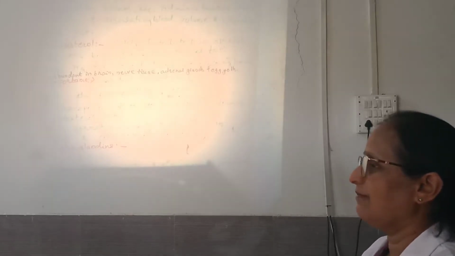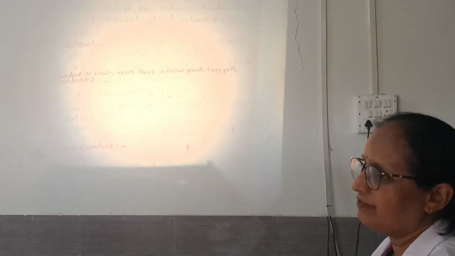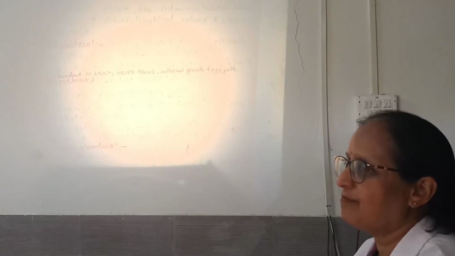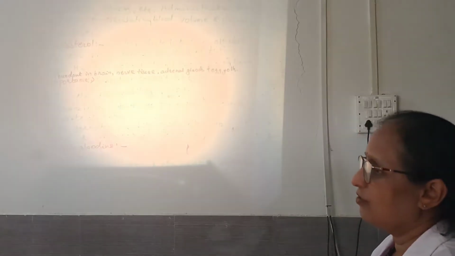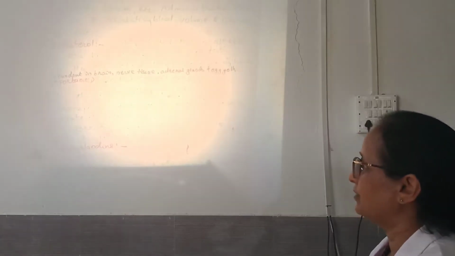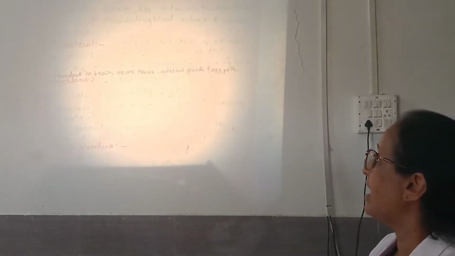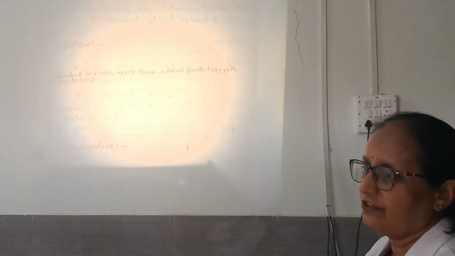The normal blood level of cholesterol is 150 to 230 milligram per cent. You must know the normal level of cholesterol. Cholesterol is abundant in the brain, nerve tissue, adrenal glands, and egg yolk.